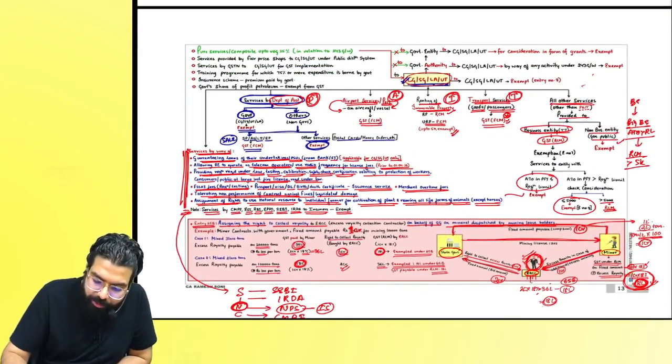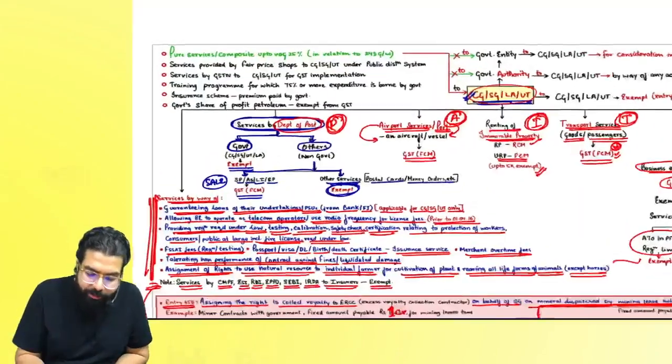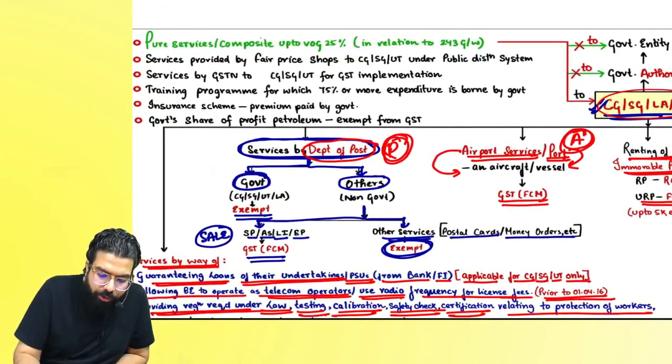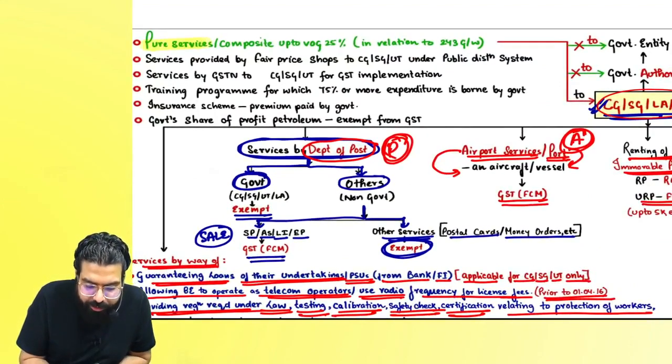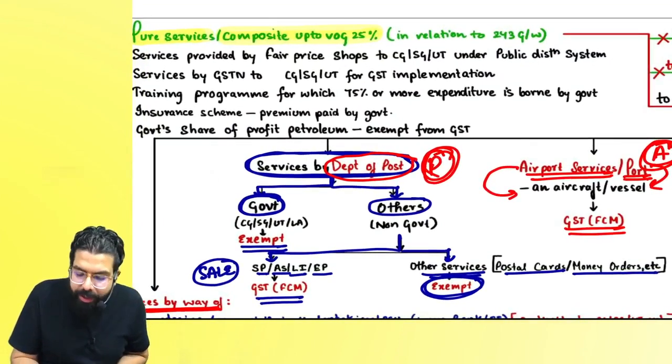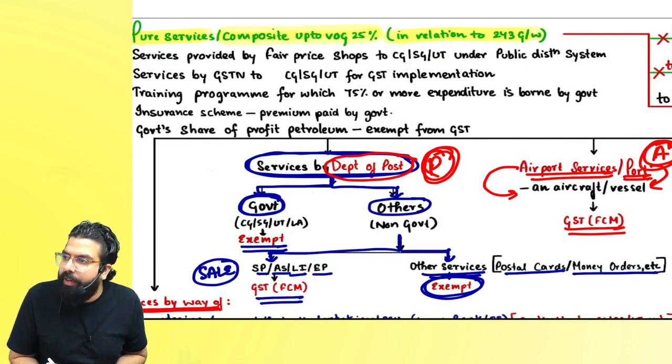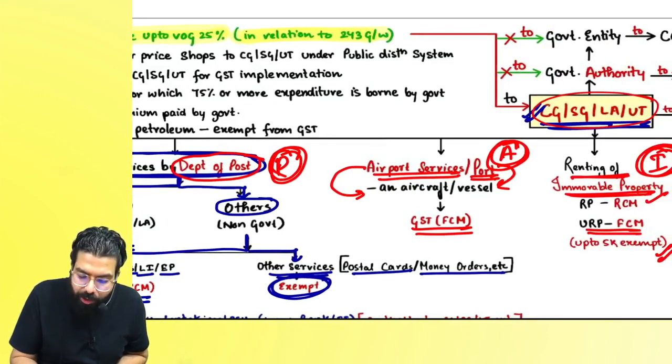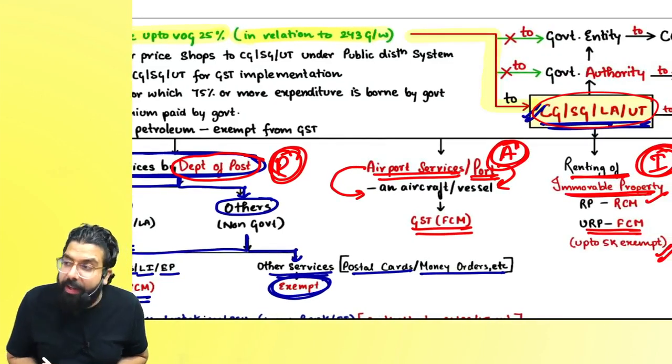These are the services which are given by the government. Now, if government core services are given, then what is the exemption? If pure services or composite supply where value of goods is 25% in relation to 243G or W, then Baba, if those services are given to the government, then it is exempt.